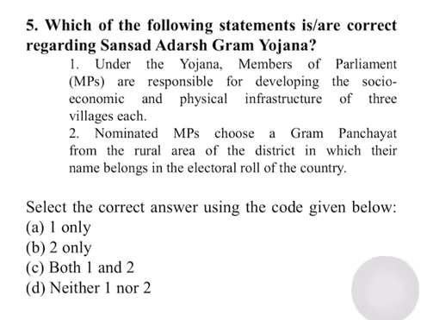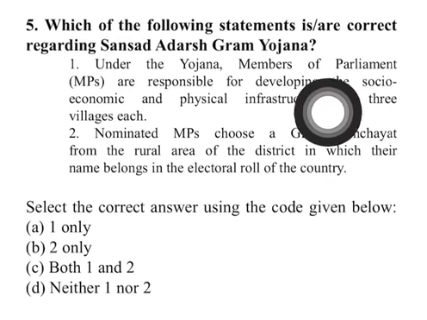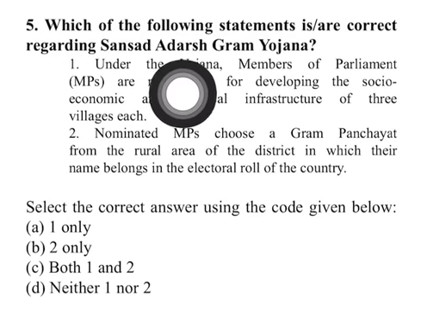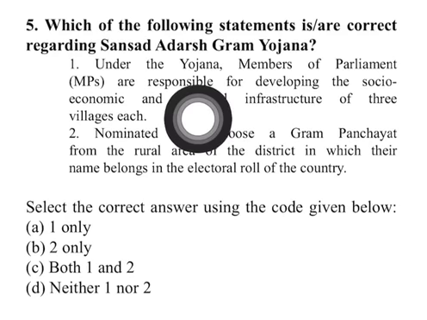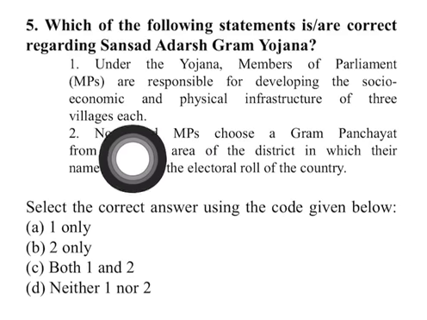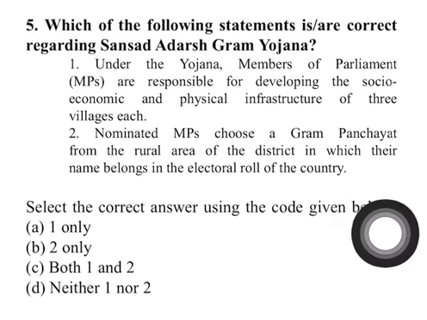This question is based on Sansad Adarsh Gram Yojana. So let's read the statement. Under the Yojana, members of parliament are responsible for developing the socio-economic and physical infrastructure of 3 villages each. This is correct. Under this Sansad Adarsh Gram Yojana, a member of parliament is expected to bring development in at least 3 villages.